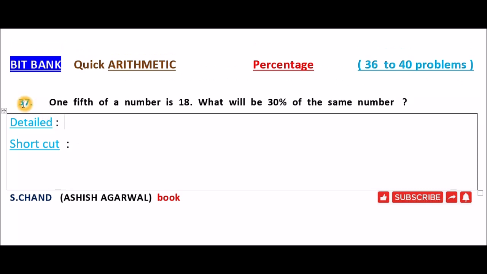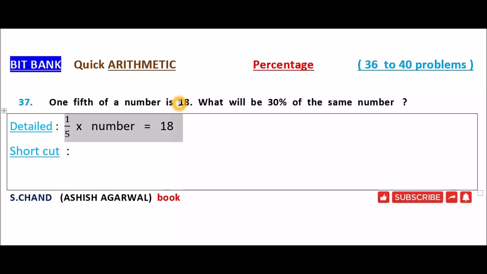37th question. 1/5 of a number is 18. What will be 30% of the same number? 1/5 of number means 1 by 5 into number is equal to 18. I want the number value. So if I send this divided by 5 to the other side, it becomes into 5. So number is equal to 18 into 5, that is equal to 90. We got the number 90.